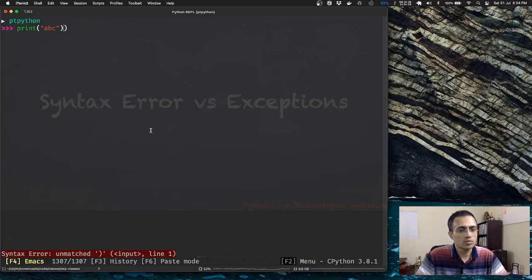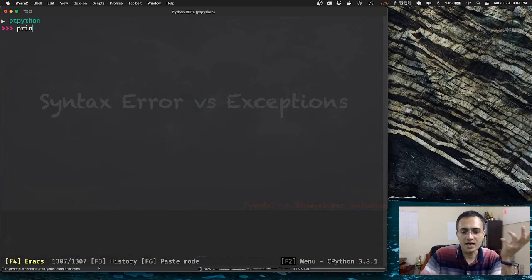So now let us actually look at an exception. Syntax error is done, now an exception. An exception is something which happens during the actual execution of code. Syntax errors occur during parsing of code. Once parsing is complete with no syntax errors, then the execution happens, and at that time if something goes wrong, you get an exception. So the code no longer has any syntax errors. An exception is when something unexpected happened, right? So let us actually try this.